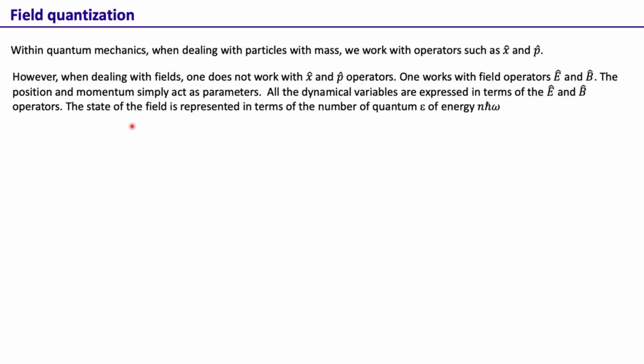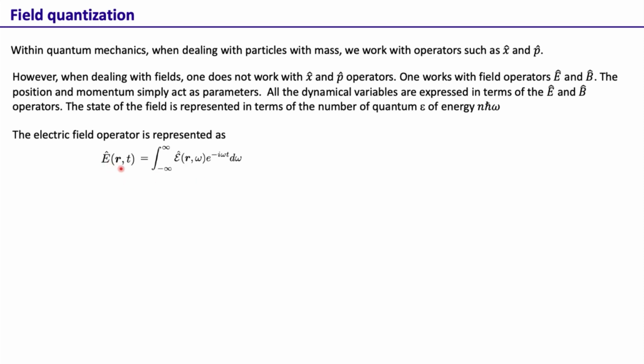Okay, so as we saw in field quantization, within quantum mechanics, when dealing with particles, we work with position and momentum operators. When dealing with fields, we don't work with x and p operators, we rather work with the field operators, electric and magnetic field operators, and the position and momentum simply act as parameters. All the dynamical variables, that means all the operators corresponding to the dynamical variables, are expressed in terms of electric and magnetic field operators when working with fields. And we saw that the state of the field is represented in terms of the number of quanta of energy. So within field quantization, the electric field is represented like this.